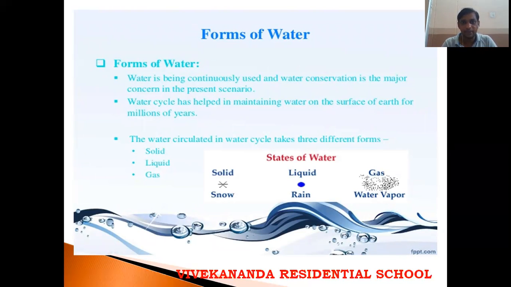The water cycle has helped in maintaining water on the Earth's surface for millions of years. Children, we already studied the water cycle in the previous class, and we will study it again in the upcoming class. What is the water cycle? The water circulated in the water cycle takes 3 different forms: solids, liquids, and gases. Solid as snow, liquid as rain, and gas as water vapor.